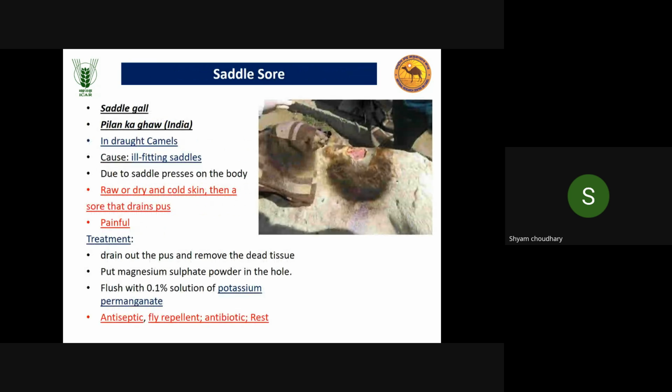This is an example of saddle sore, saddle gall. As you know, camel is mostly used for draught purposes, to carry the camel cart. So the saddle is on this hump. You can see on the camel hump this saddle sore will develop in chronic conditions. It is just mechanical. It is very painful, so antiseptic will be applied on this.